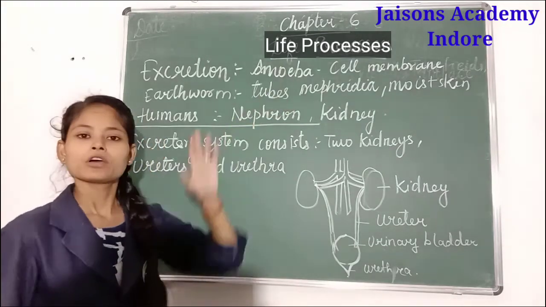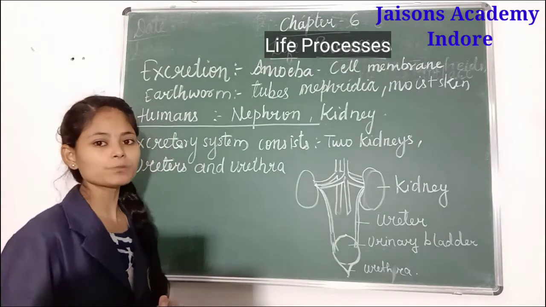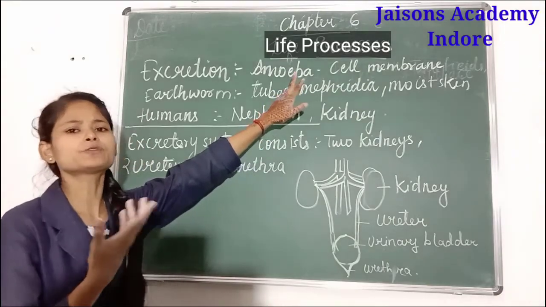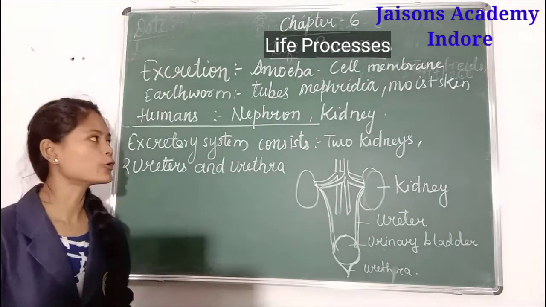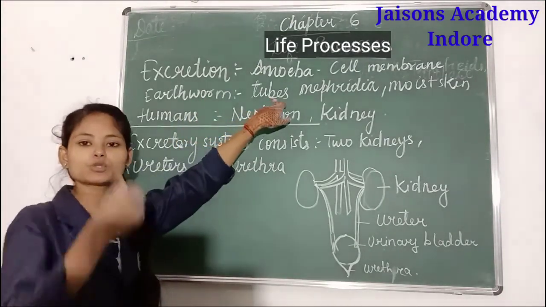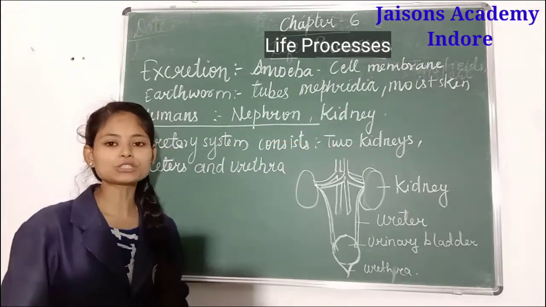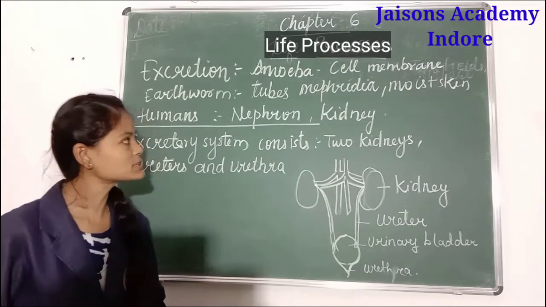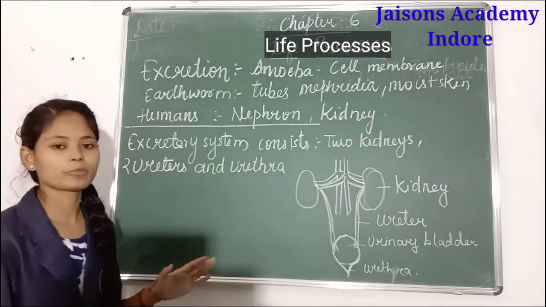Like in amoeba. We already know that amoeba is unicellular and its body is very simple, having no organs. So in the case of amoeba, whatever waste material is there is simply excreted out of the body through the cell membrane. If we talk about earthworm, tube-like structures called nephridia are present, which help in the excretion of waste materials like CO2 and other nitrogenous gases. With that, the excretion process also takes place through moist skin.